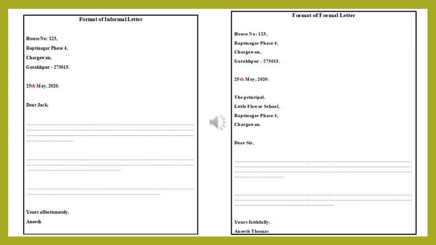Simply, don't use something like loving sir, only follow this format, Dear Sir, or you can avoid Dear also, only Sir you need to put. That is also not a problem. And at the end of the letter, in the informal one you have put yours affectionately, but in the formal one you have to use yours faithfully, comma, yours faithfully. Don't use any other word like yours obediently, nothing, only this one, yours faithfully.